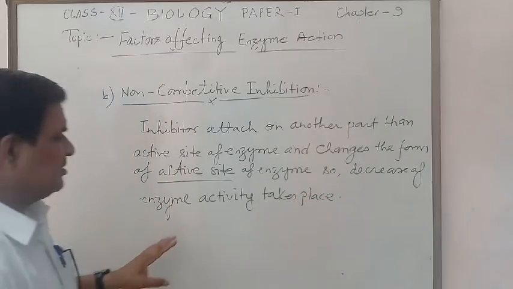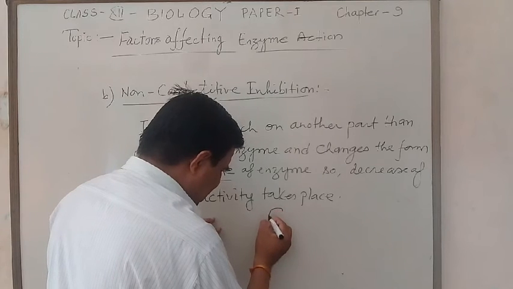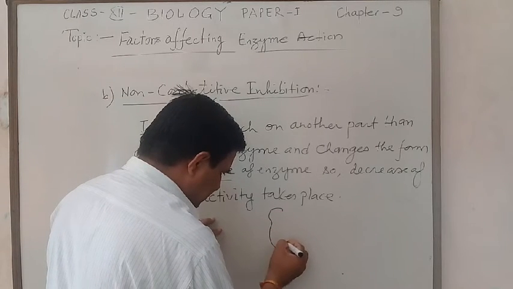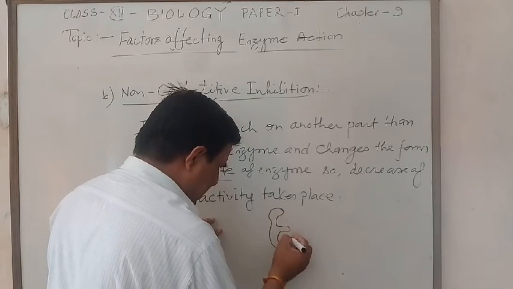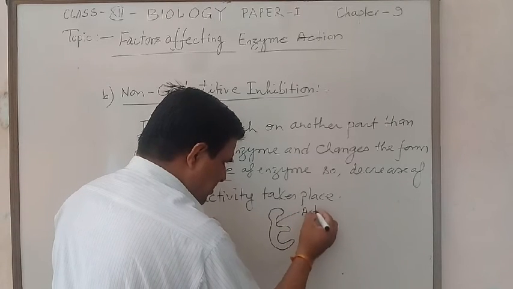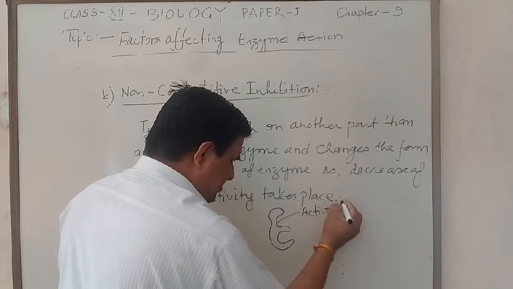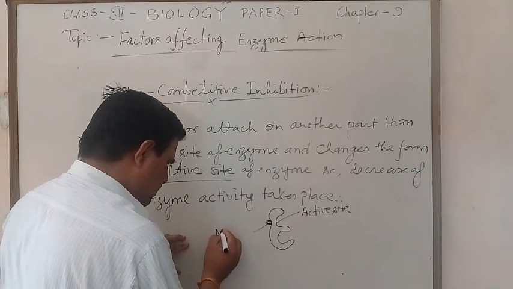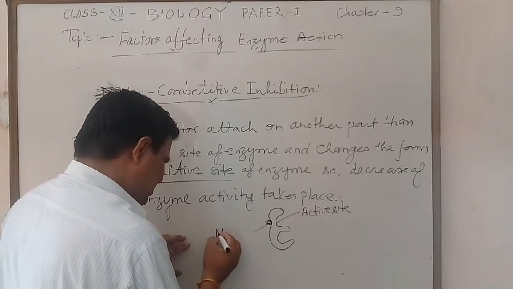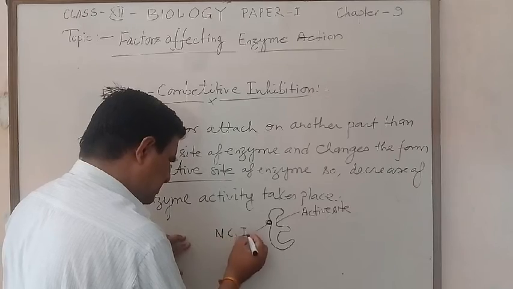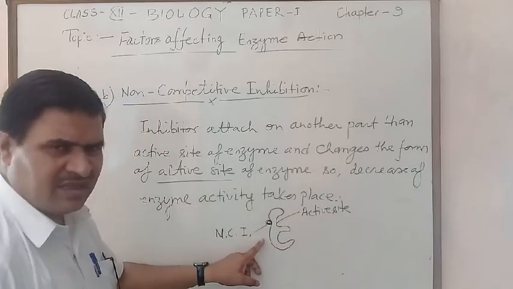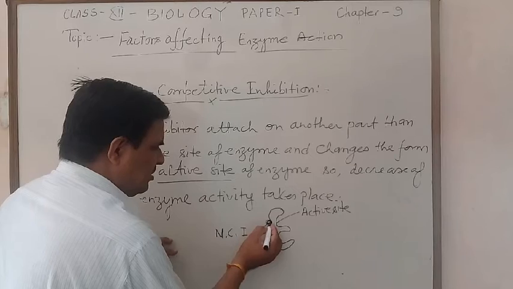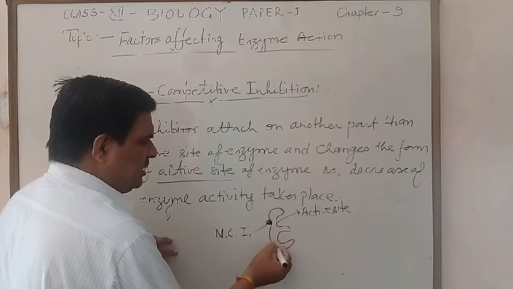Likewise, suppose this is the enzyme which has the active site part, but the non-competitive inhibitor, NCI, attaches on the opposite side of the active site.